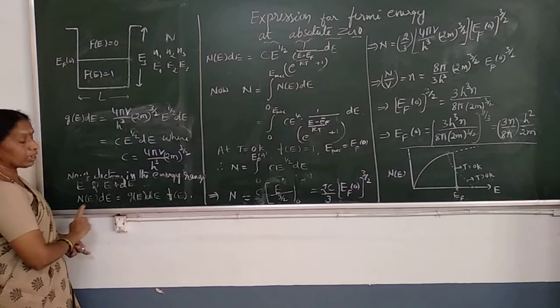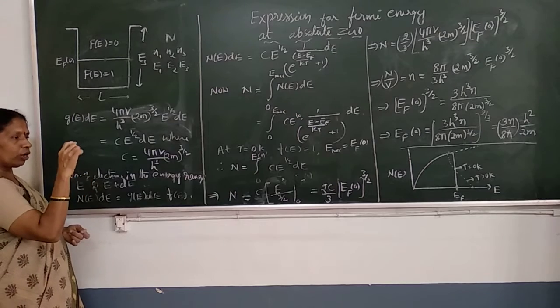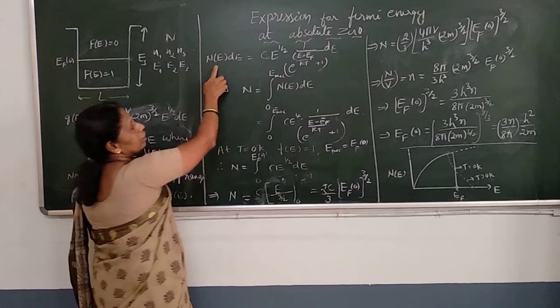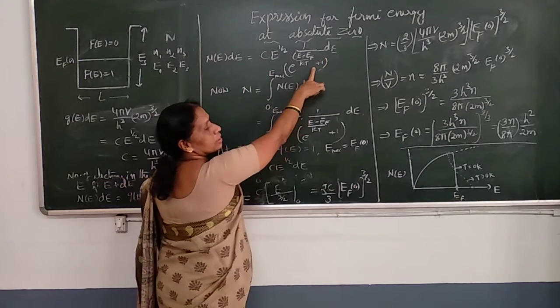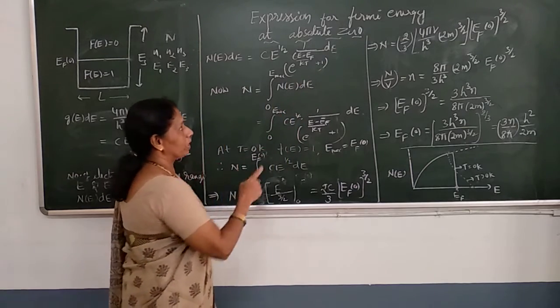This gives the number of electrons occupying the energy range E and E plus dE, or occupied in the energy range dE. So N of E dE is nothing but C E power half into the probability function, 1 by e to the power (E minus EF) by kT plus 1.